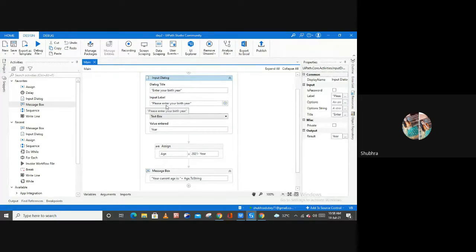You can describe here what you want from your user. Now let me run it again. As you can see, the dialog title is enter your birth year and the input label is please enter your birth year, right? Here you have to describe why you are using this input dialog box. You mention it in the title, and you can describe your title inside of this input label.